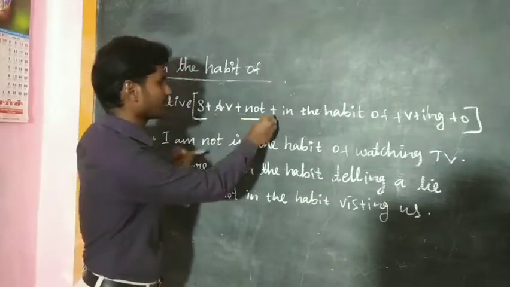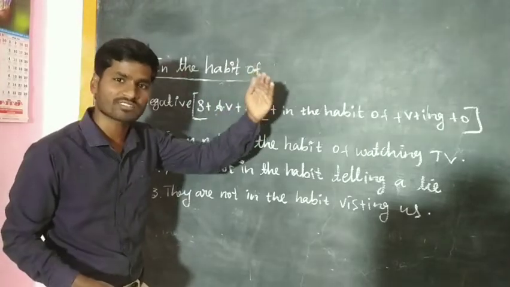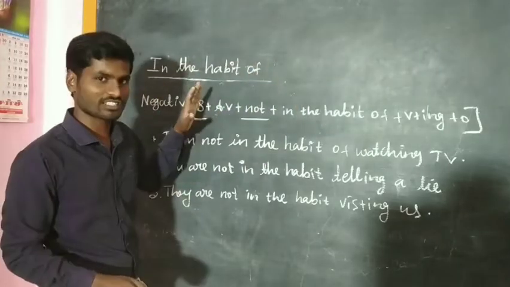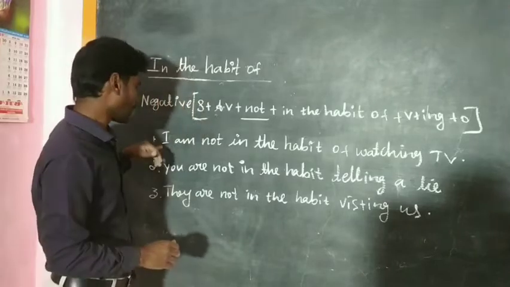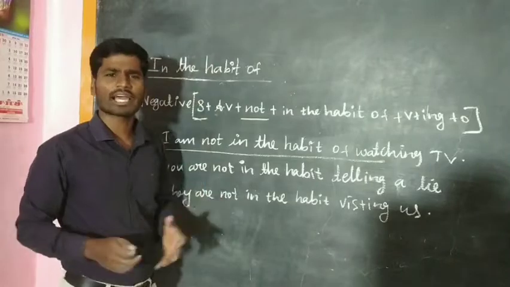Plus not. So subject plus auxiliary verb plus not in the habit of plus verb plus ing plus object. So this is the structure, very simple, correct? So look at this example. I am not in the habit of watching TV.